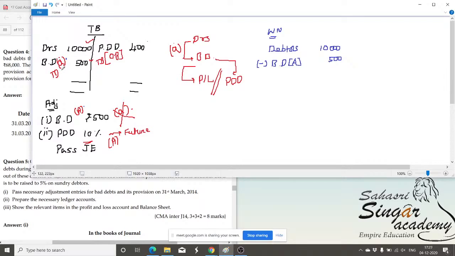As I already told you, for this one the entry is passed, meaning the debtors amount is reduced and transferred to bad debt. But for this one, the entry is not passed. So you have to subtract only the bad debt expected in the forthcoming year or just now expected after the preparation of the trial balance. Otherwise, it requires the adjustment. So 9,500 is the balance amount we are sure will be recoverable in the later period.